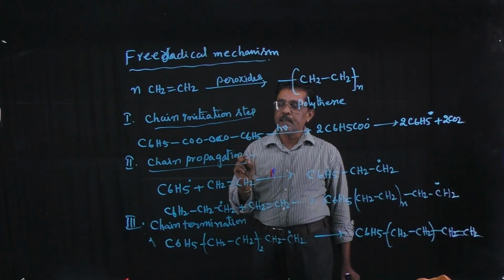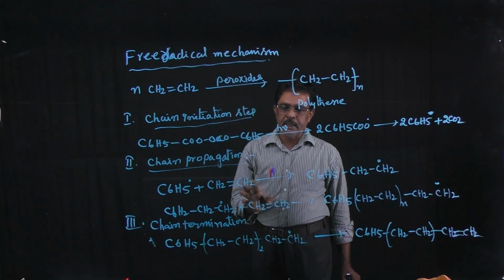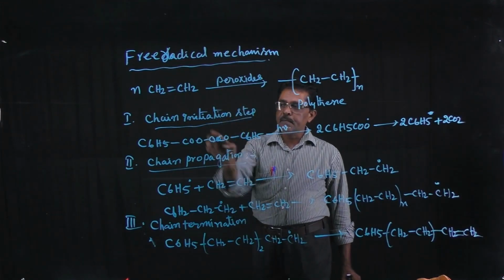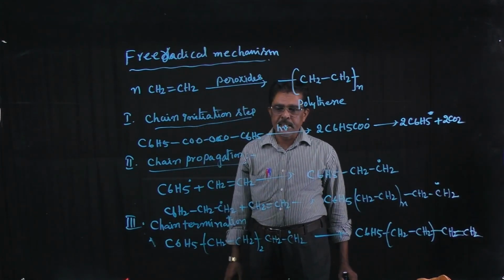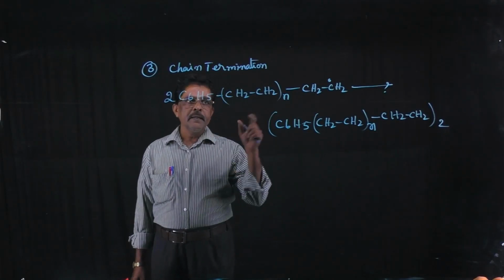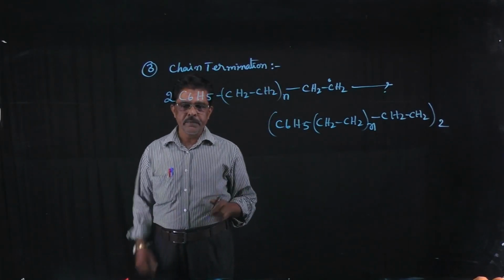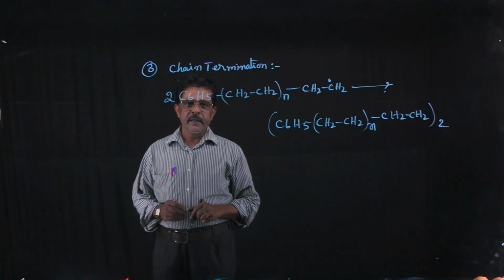Addition polymerization reaction takes place through a free radical mechanism in the presence of peroxides. This free radical mechanism takes place in three stages: chain initiation, chain propagation, and chain termination. Chain termination is the third step of the chain reaction mechanism.